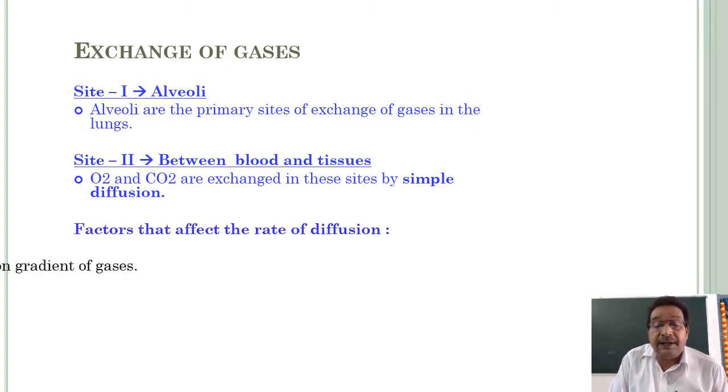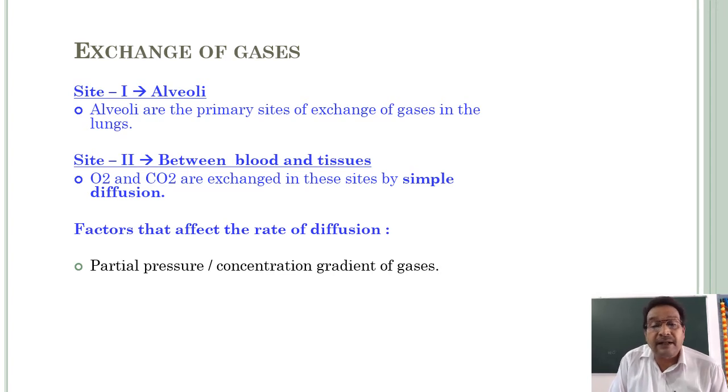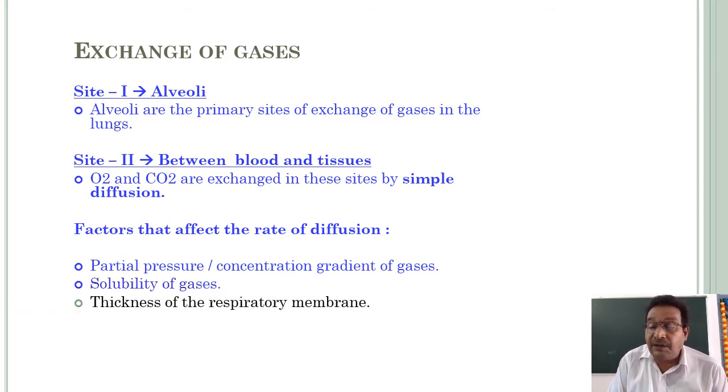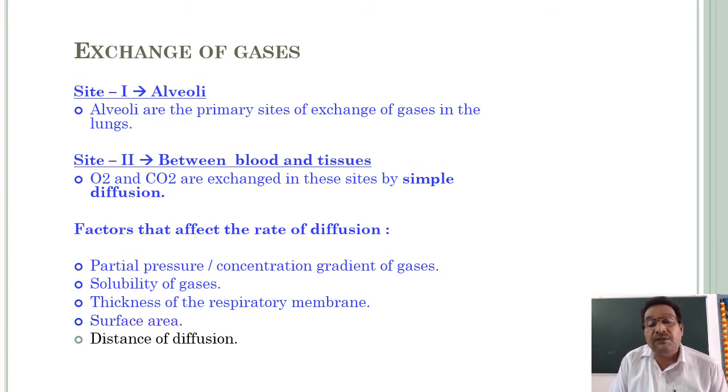Factors that affect the rate of diffusion. There are certain factors that affect the rate of diffusion. Number 1, partial pressure or concentration gradient of gases. Number 2, solubility of gases. Third factor, thickness of the respiratory membrane. And next, surface area, and distance of diffusion. These are the factors that can affect the rate of diffusion.